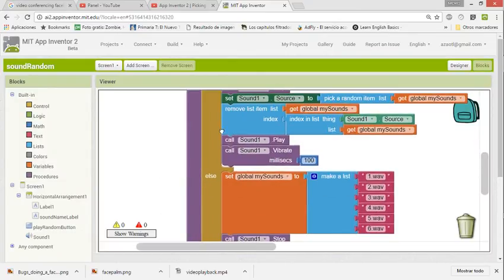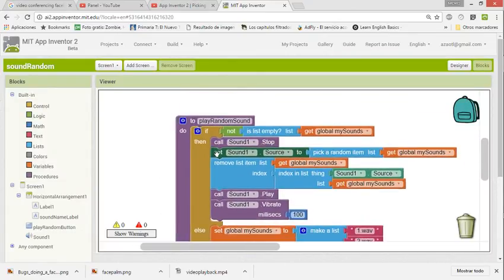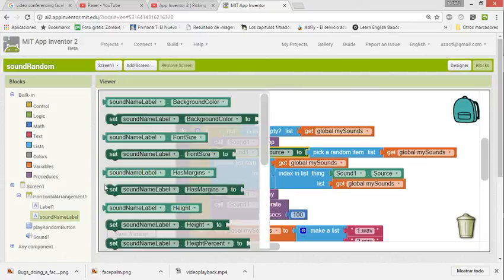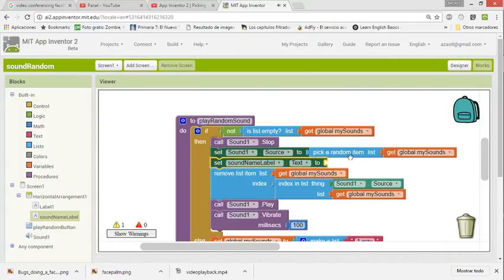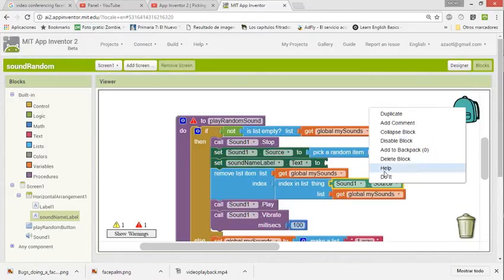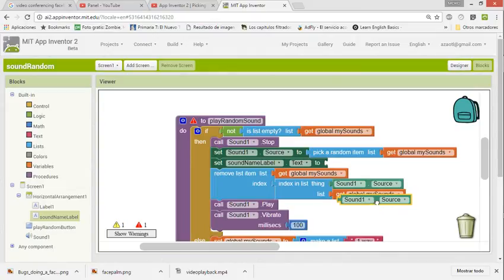When we call here, let's say before we remove the item, let's set the text of the label to this thing, to the sound source, duplicate.